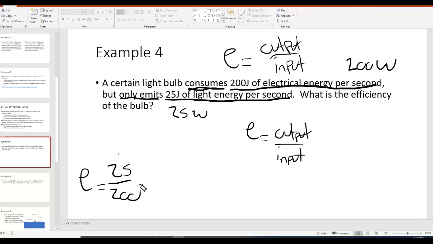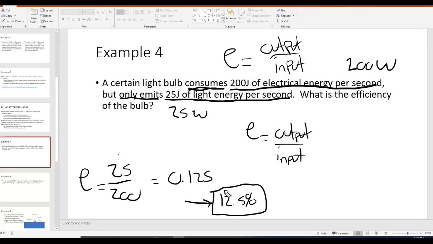So the efficiency, 25 over 200, if you put that into the calculator, comes out to be 0.125, or as a percent, if you multiply by 100, you would get 12.5%. So that is the efficiency of this light bulb. It emits 25 joules per second of light, but it actually uses 200 joules per second. And of course you know when you pay your electric bill every month, this is what you're paying for. So it's in your best interest to get really efficient light bulbs so that you don't have to pay a high electric bill every month. All right, let's do one more example.